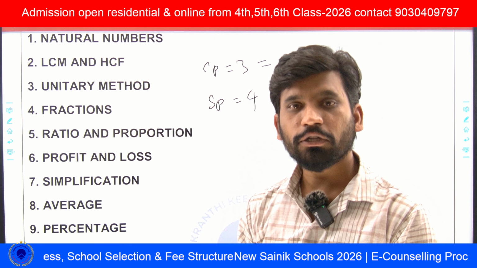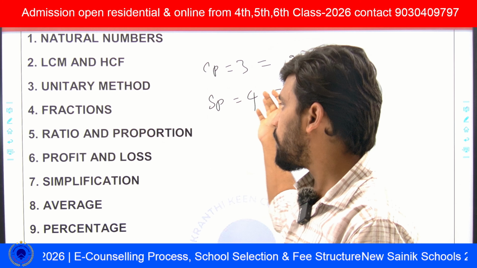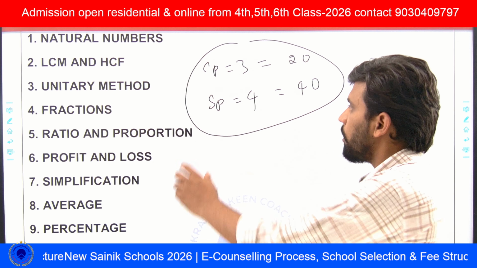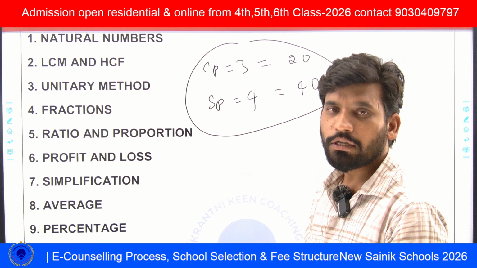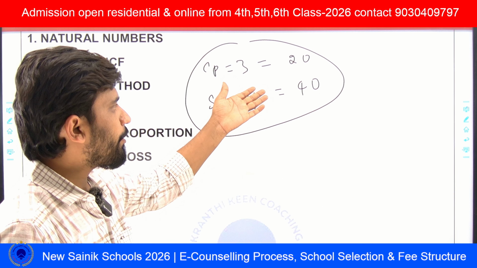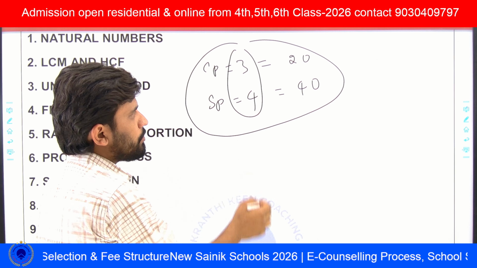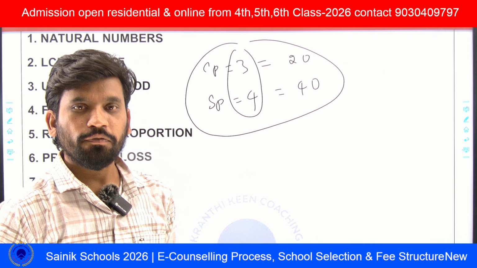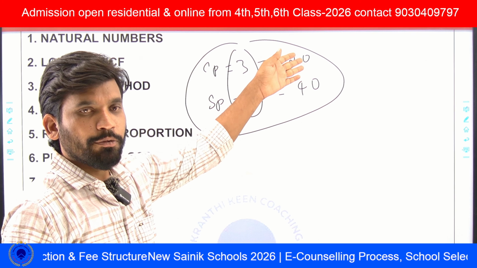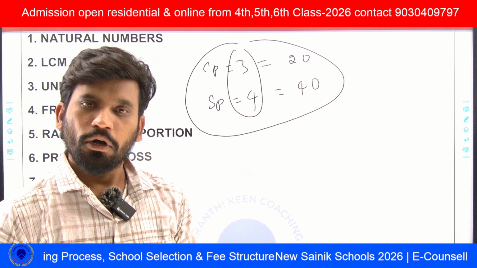For this, we will give the tricks on how to find the solution. Many students will form an equation like 3x plus 4, which is not known. We can go by an easy method, like equalizing the number of articles, and then we can easily get the profit or loss percentage. First we'll find the profit or loss. For equalizing these articles, we can use the LCM method, and then we get the equal number of articles. Then we can easily find the price of these articles. By observing these prices, we can say whether we get a profit or loss.